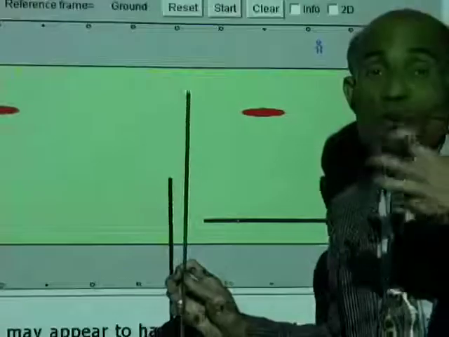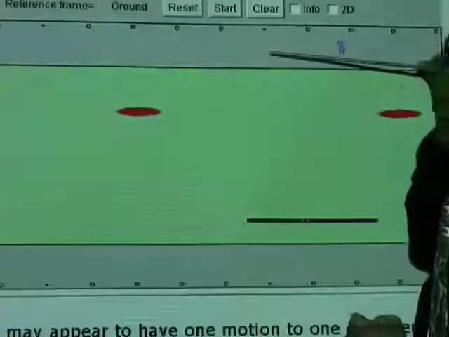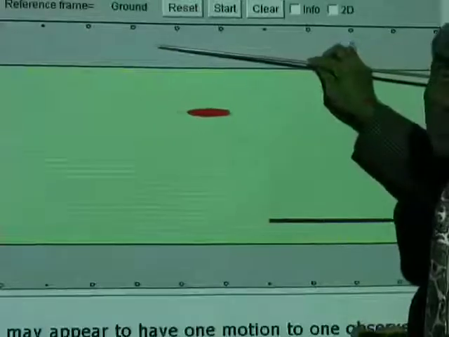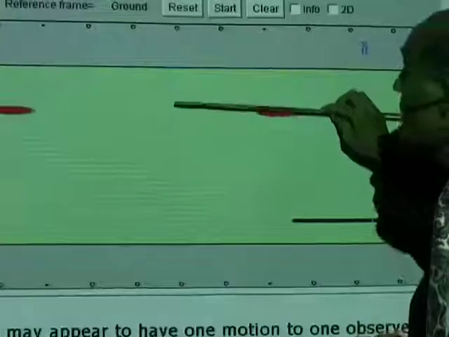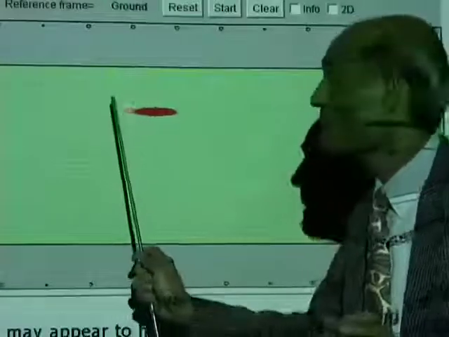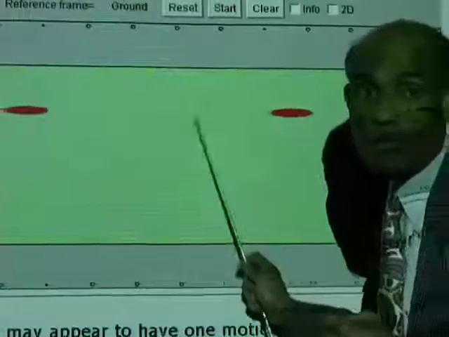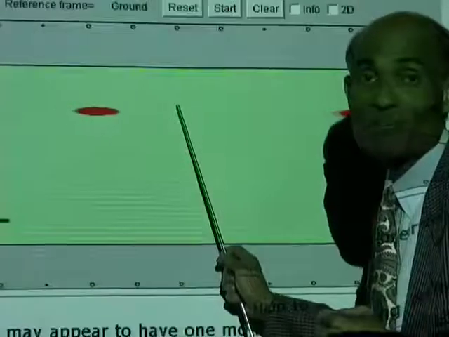So what do we do? Bring the man to a stop by applying 1 meter per second in the opposite direction. That means you've got to apply the same to the boat. The boat will now have a velocity of 5 meters per second down and 1 meter per second up.